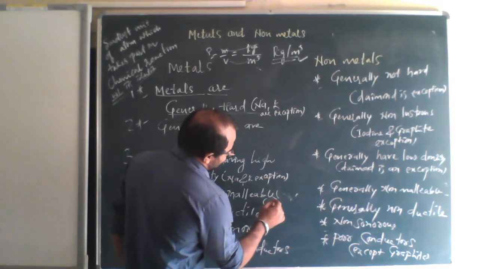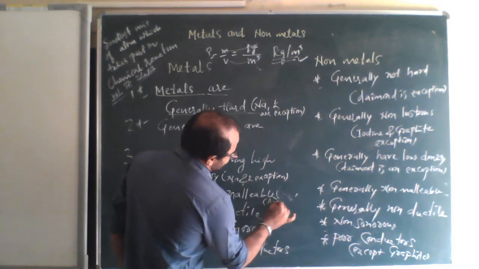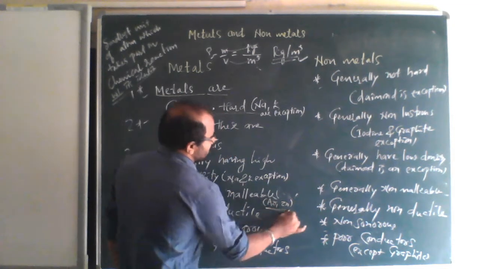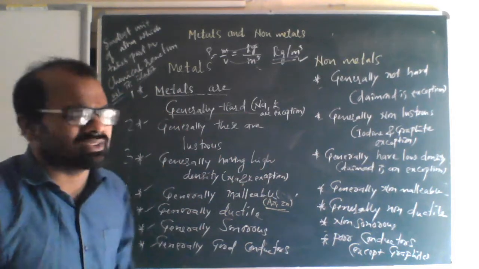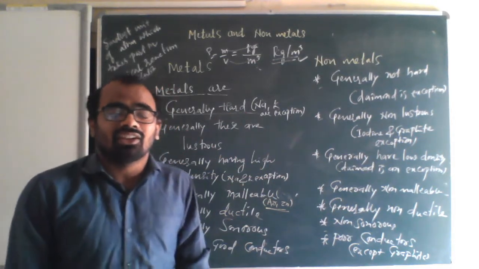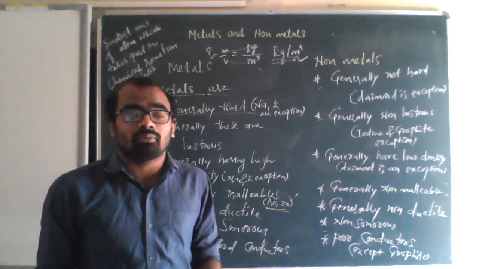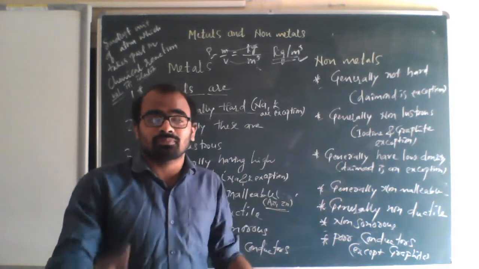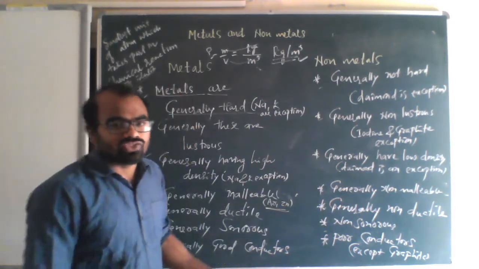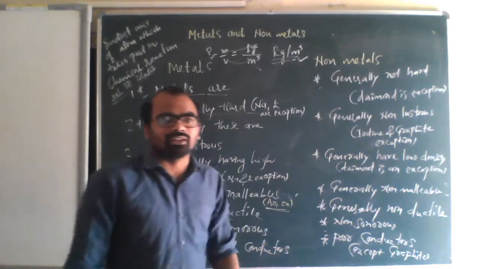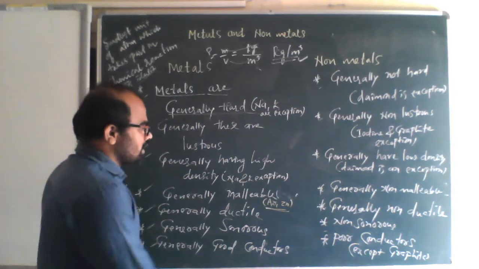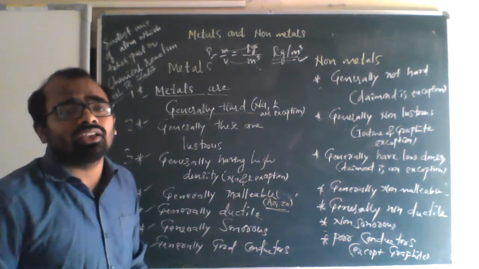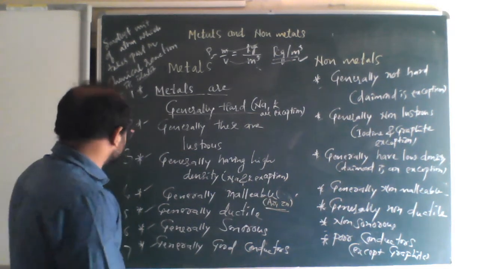We call arsenic and zinc exceptions. In your exam, if you don't write exception, it is acceptable, it's okay, but write the differences properly. Generally, non-metals are non-malleable, which means they cannot be beaten into thin sheets.